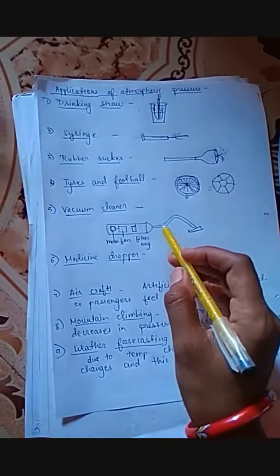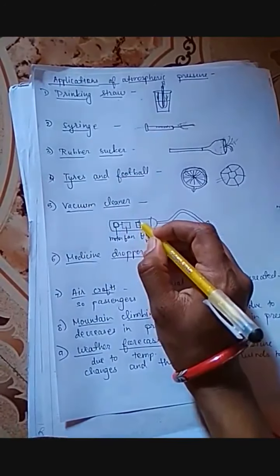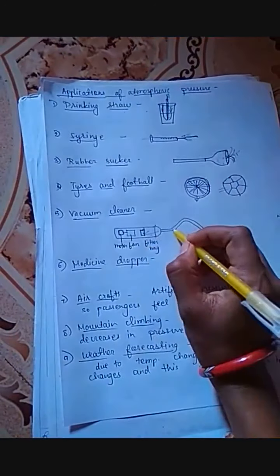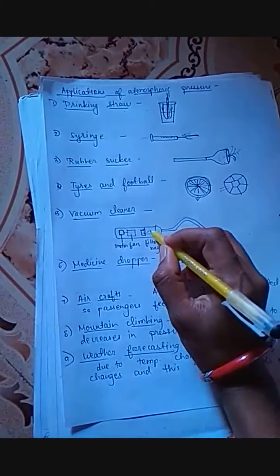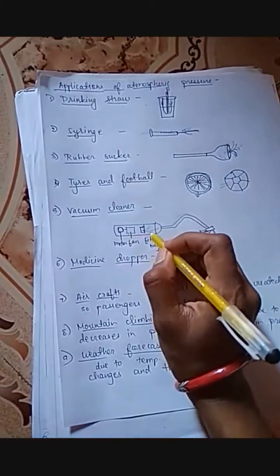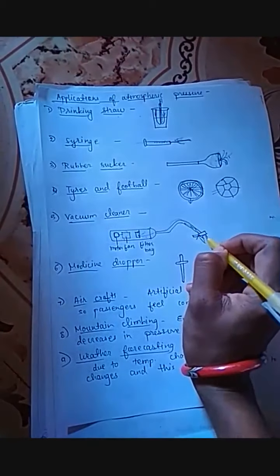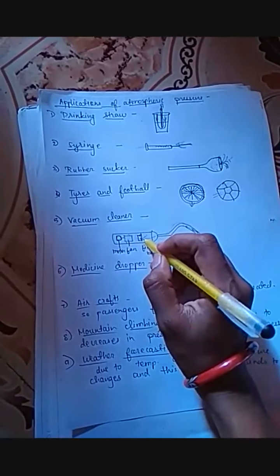Vacuum cleaner. This is a very good application of atmospheric pressure. What does a vacuum cleaner do? There is a fan inside it. When it rotates, it sucks in the air. When it sucks in the air, the outside pressure pushes all the dirt particles into it. The fan helps to filter the air. It sucks in the air, which creates low atmospheric pressure in this tube, which takes in the air and dust particles with it. Here it is filtered, and the vacuum cleaner cleans everything.